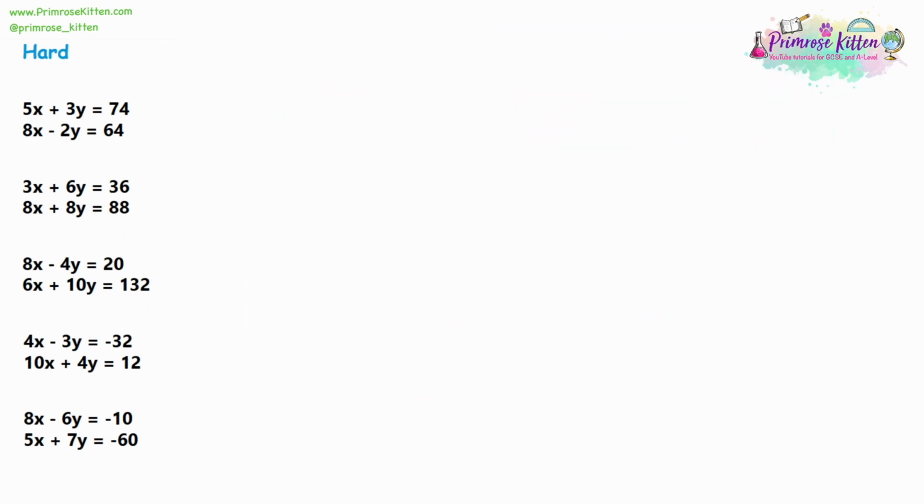Now looking at the final question, we have got 8x take away 6y equals negative 10, and we have got 5x plus 7y is equal to negative 60.